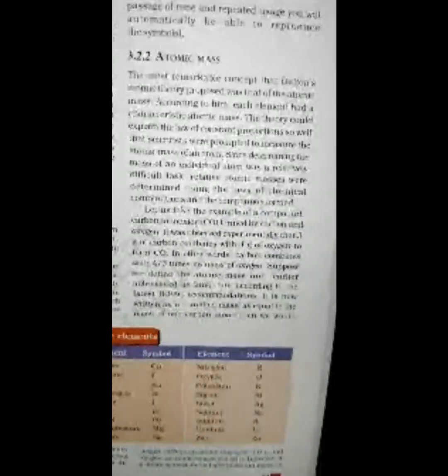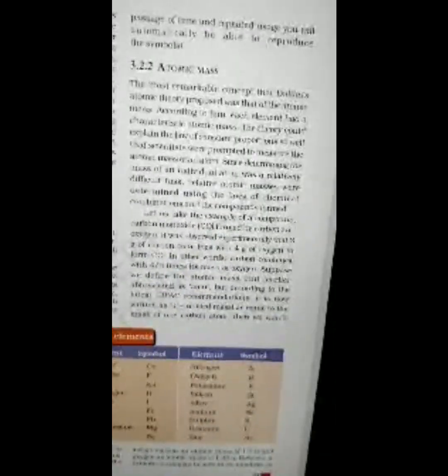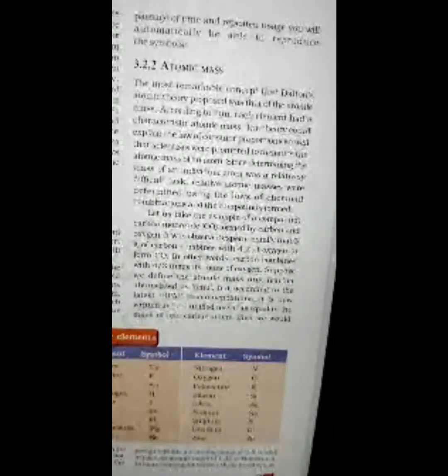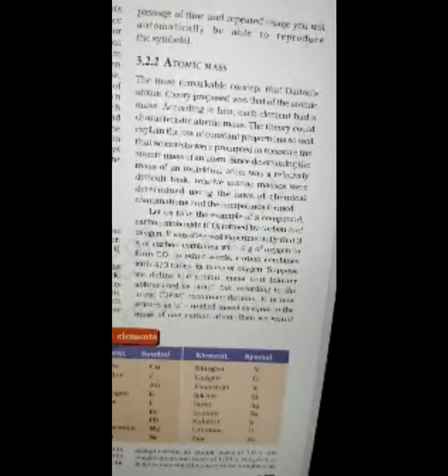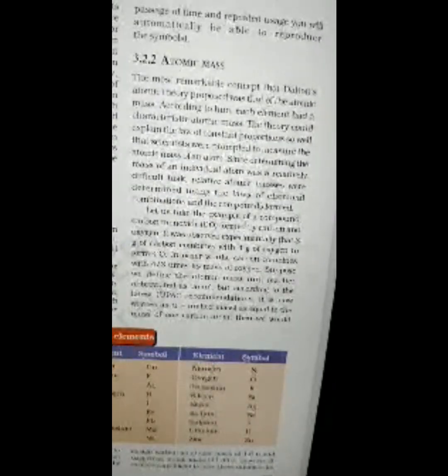Let's come on to the next topic, and it is atomic mass. 3.2.2. The most remarkable concept that Dalton's atomic theory proposed was that of the atomic mass. According to him, each element had a characteristic atomic mass. The theory could explain the law of constant proportions so well that scientists were prompted to measure the atomic mass